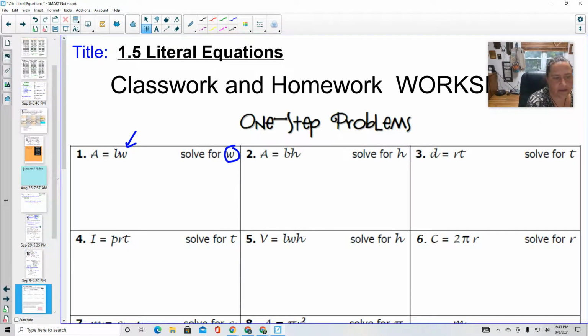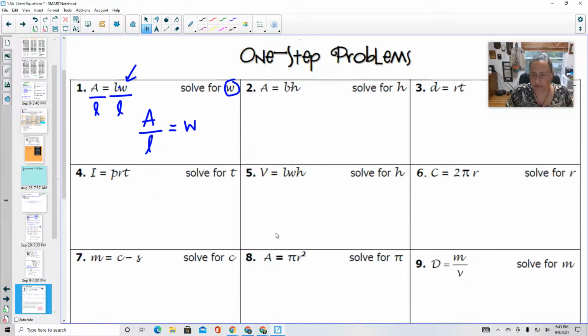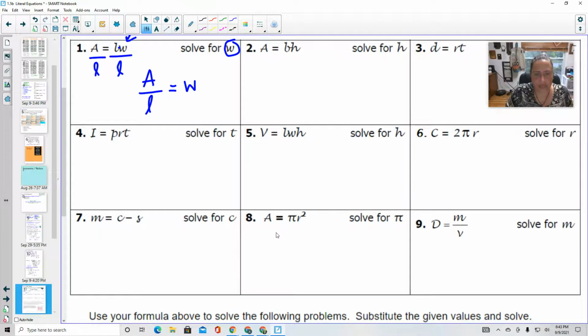So how do I get rid of a length that's multiplied? I divide. So all I'm looking for you to do is recognize that area divided by length, I'm using a cursive L so it doesn't look like a 1, is equal to width. I solved for W. So these are all going to be one-step equations. You're just going to multiply or divide, or in this case, you're going to use the addition property of equality. All the rest are multiplying and dividing.